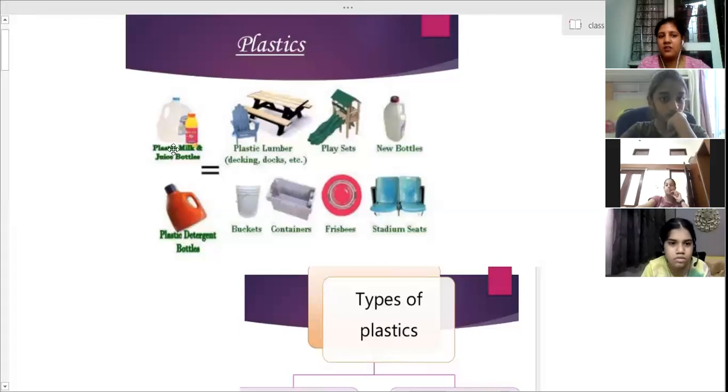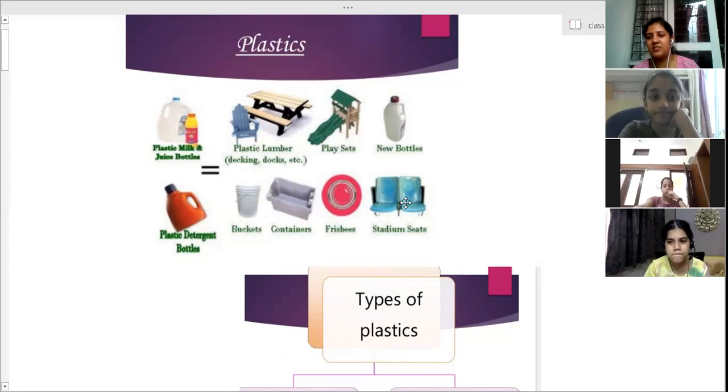Buckets are recyclable. Now these are examples: plastic milk and juice bottles which we get in the market, then chairs, tables, play sets, detergent bottles, buckets, containers, frisbees, stadium seats.